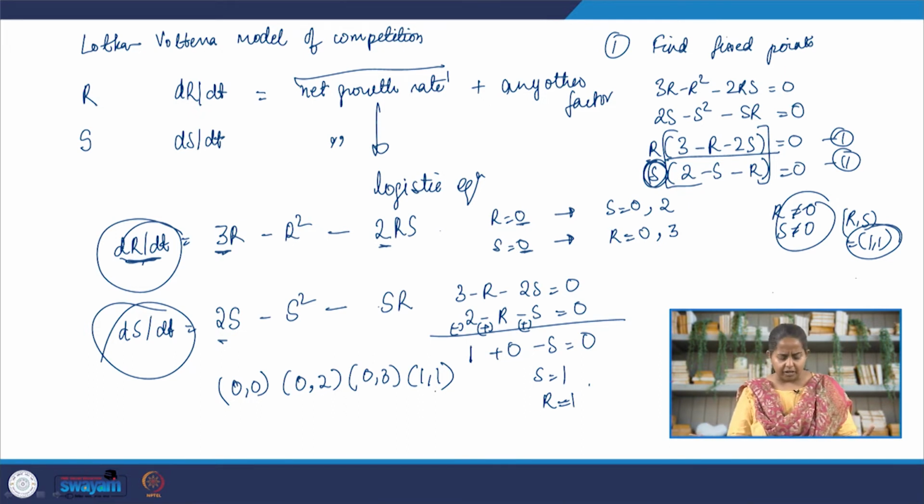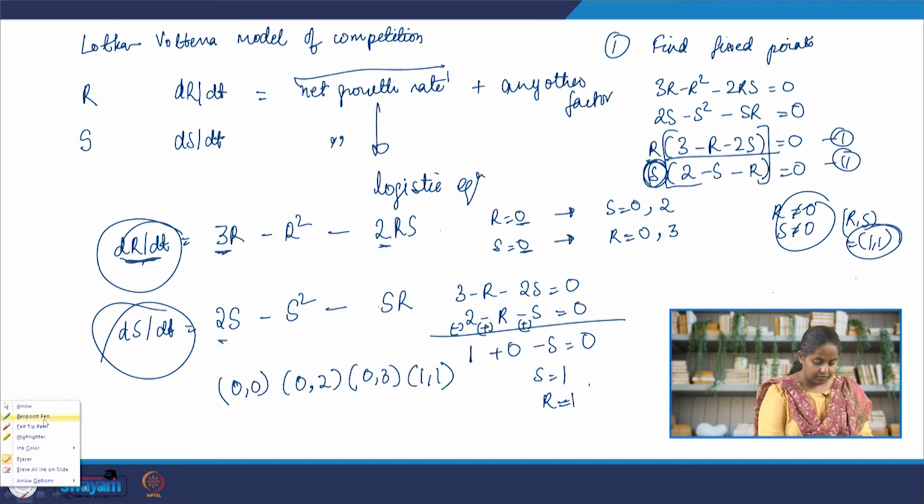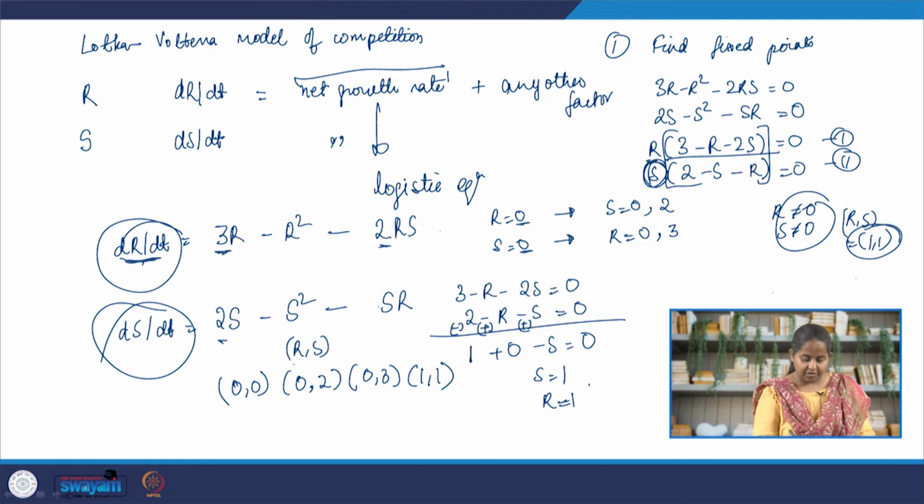Before we proceed there, just take a look at the 4 fixed points. What are they telling us? (0, 0) is a fixed point when in our ecosystem we have neither the rabbit nor the sheep. So this is (r, s), just to be clear. Neither the rabbit nor the sheep. It's a fixed point because if there are no rabbits and sheep to begin with in the closed ecosystem, they're not going to grow.